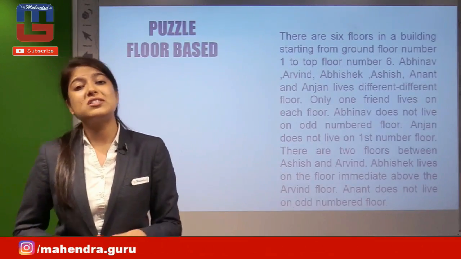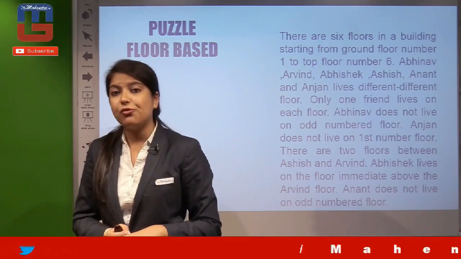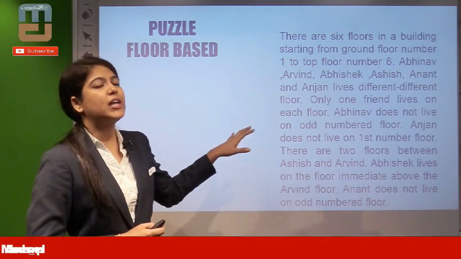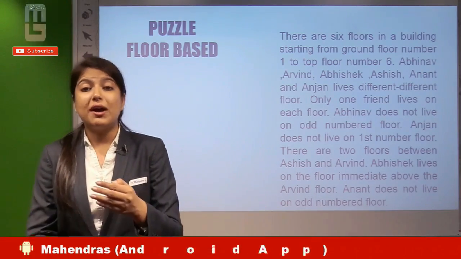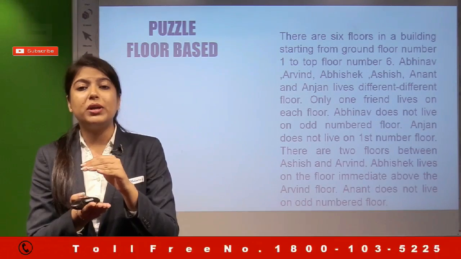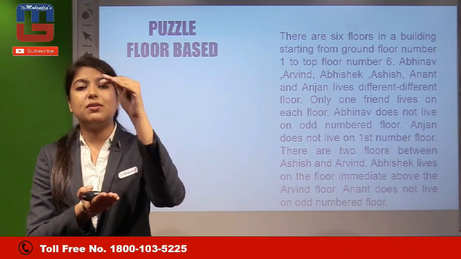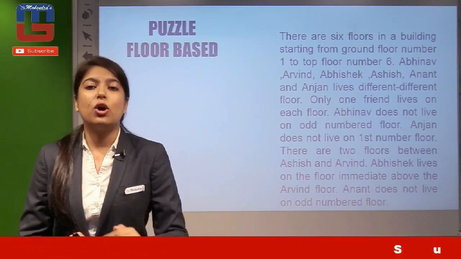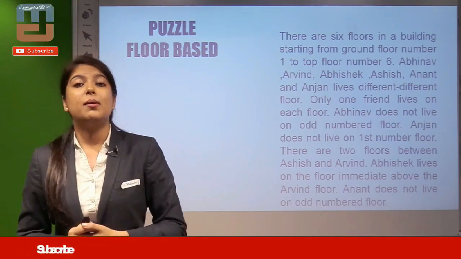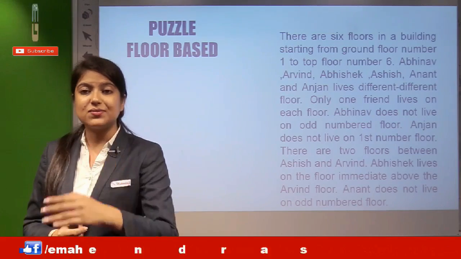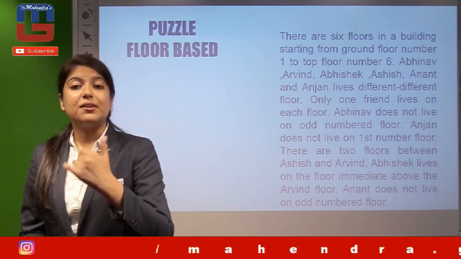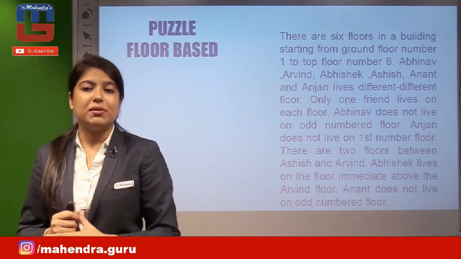Next I look at floor-based puzzles. One thing to remember: whenever you opt for any floor-based puzzle question, you have to start from bottom to up. Bottom to up means the bottom floor is numbered 1, then 2, 3, 4, 5, 6, moving upwards, not downwards, because building floors are numbered upwards. So if a 6-floor building is given, 1, 2, 3, 4, 5, 6, like this, you then take the fixed conditions again and solve the questions.